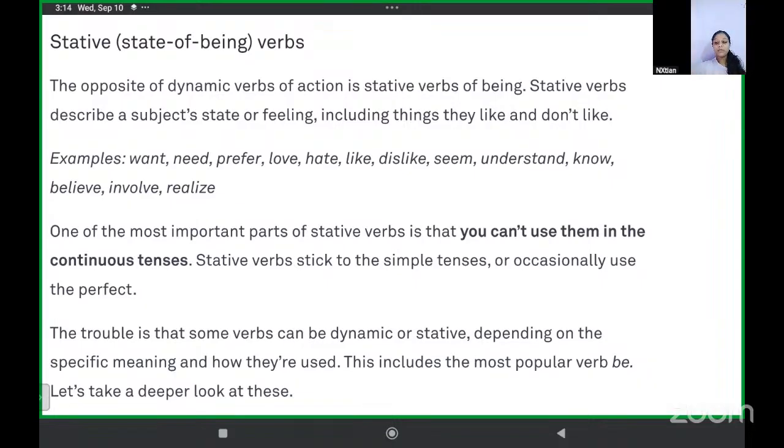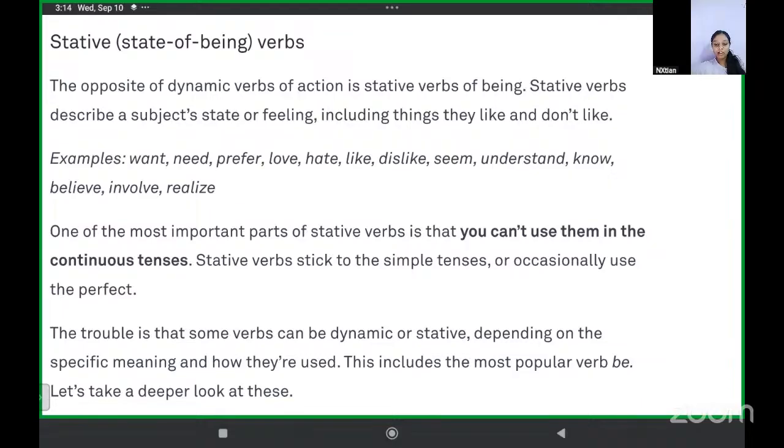One of the most important parts of stative verbs is that you cannot use them in continuous tenses. They stick to simple tenses or occasionally use the perfect tense. We do not use continuous tense, past continuous or present continuous, with these words.